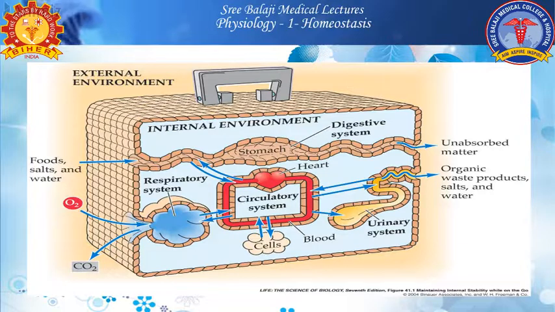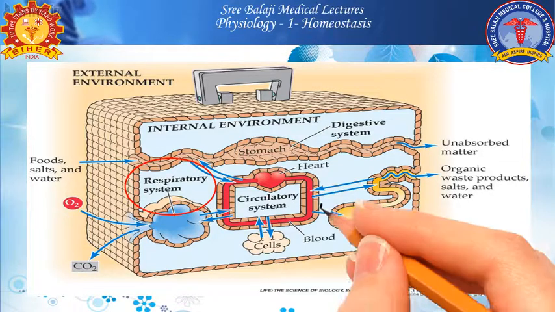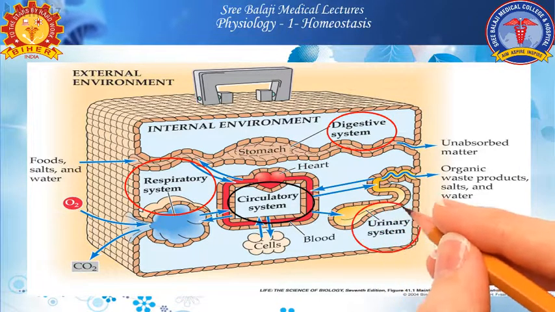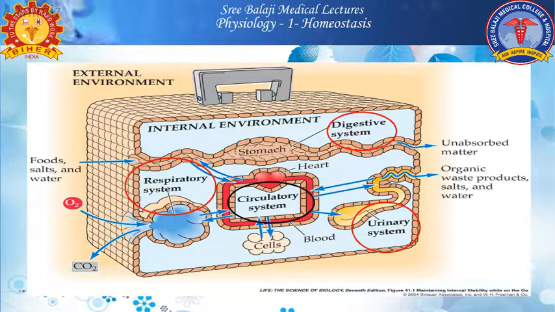As we know, there are many systems responsible for homeostatic mechanisms, such as the respiratory system, which contributes by the exchange of gases like oxygen and carbon dioxide; the circulatory system, which contributes through blood circulation; the digestive system, which helps by ingestion of food, salts and water that get digested, and unabsorbed matter which gets eliminated; and the urinary system, which contributes by eliminating organic waste products, salts and water; apart from other systems like the nervous system, hormonal system, reproductive system, etc.